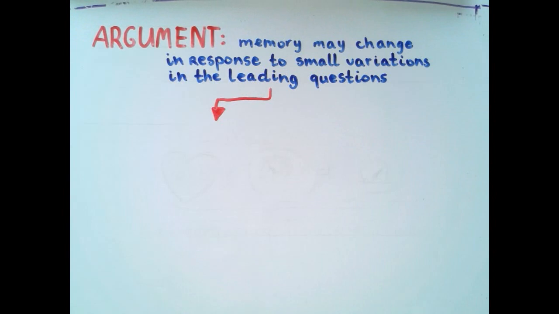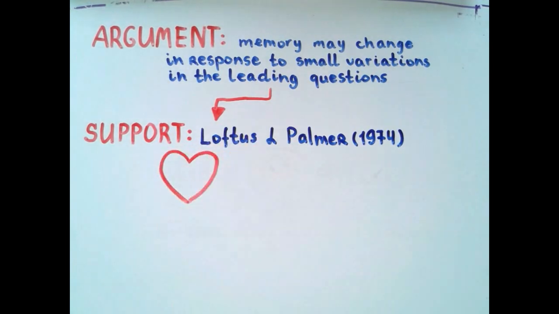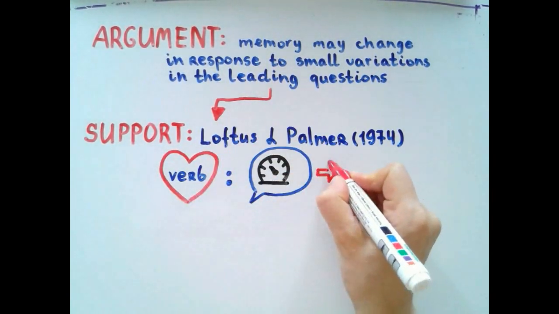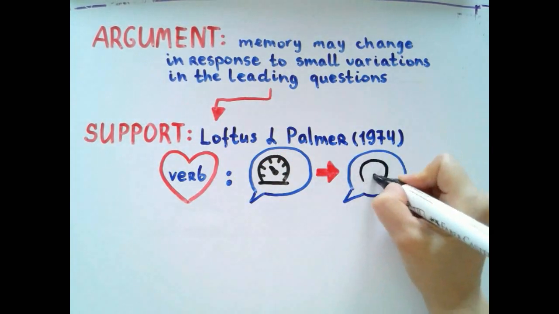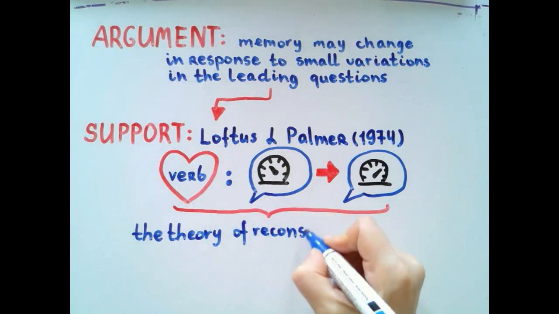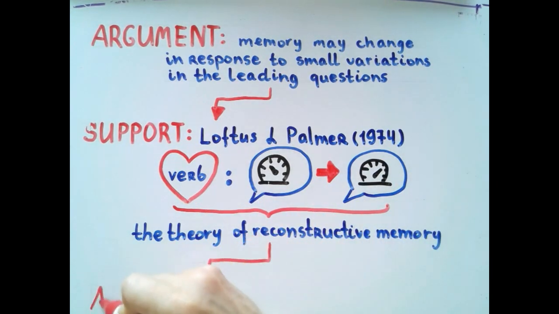For example, Loftus and Palmer, 1974, conducted a study where they showed that the emotional intensity of the verb in the leading question changes speed estimates provided by participants. Relevant details of the study follow here. On the basis of that, researchers formulated the theory of reconstructive memory. Details of the theory follow.